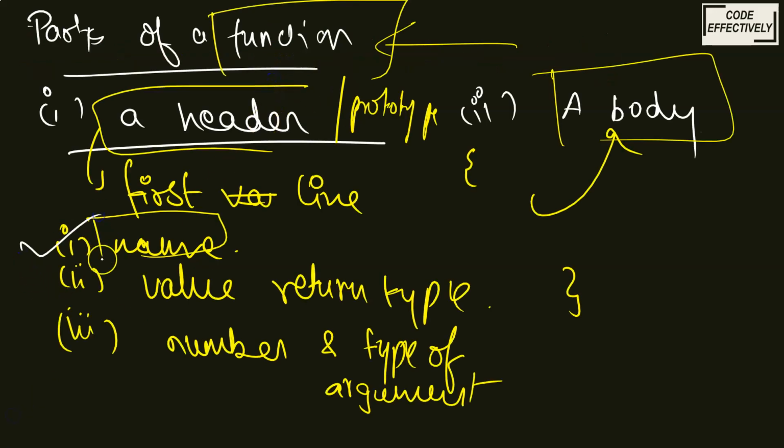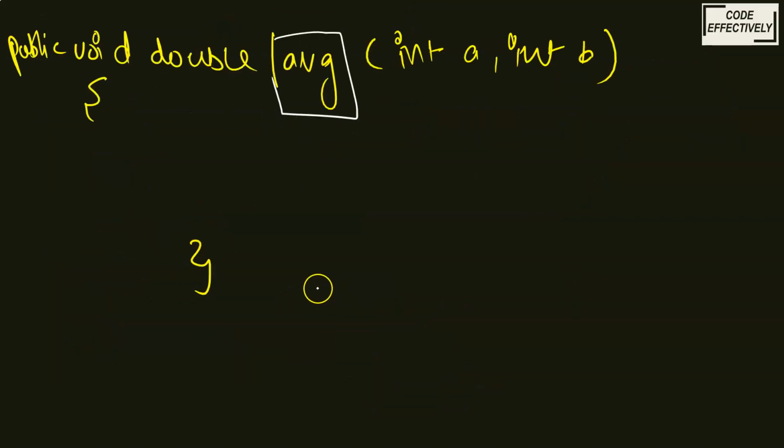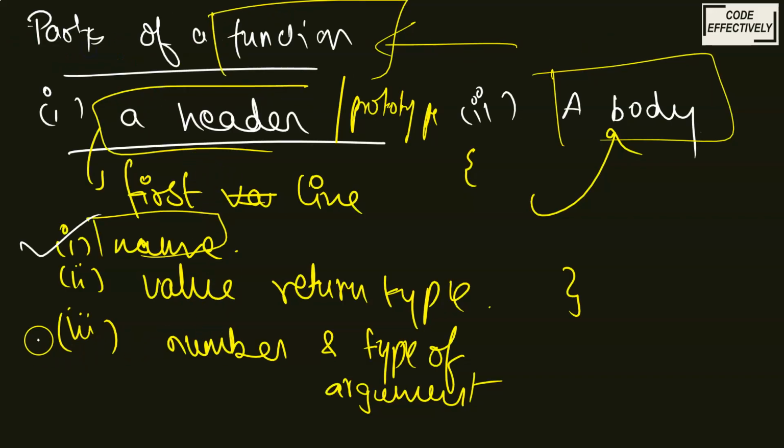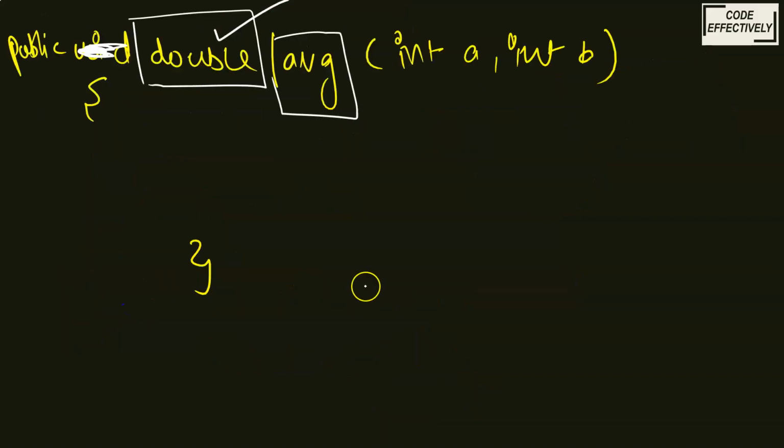So we got the first thing. Second is the return type. What is the value it will be returning? Double. So we got from the header of the function that the function will be returning a double type of value. Next we have the number and type of arguments, which means how many arguments this function will be taking.